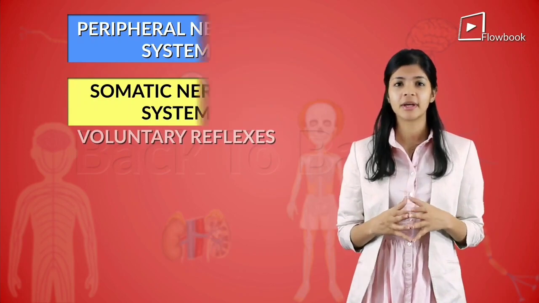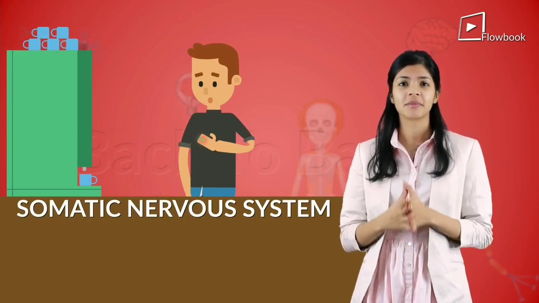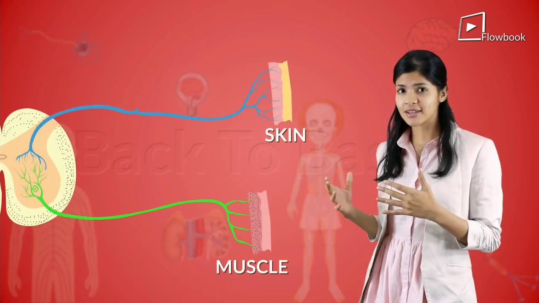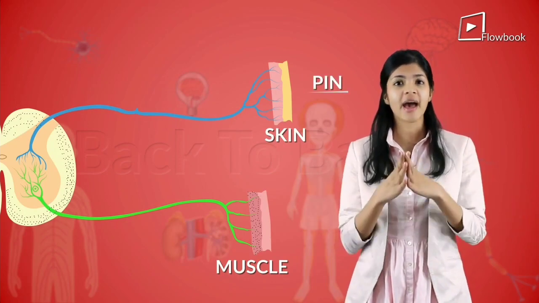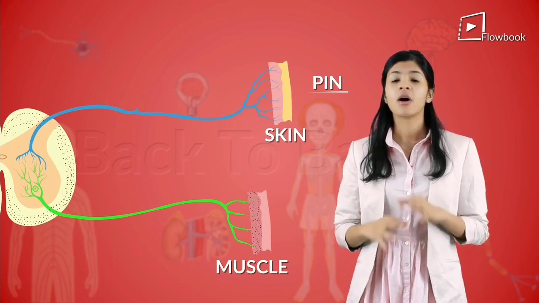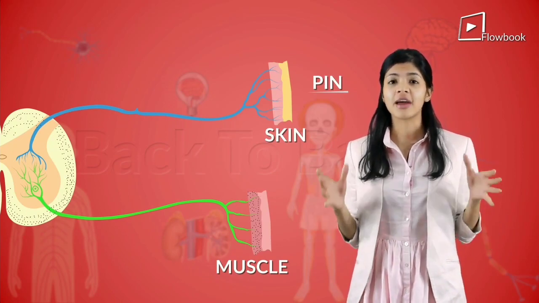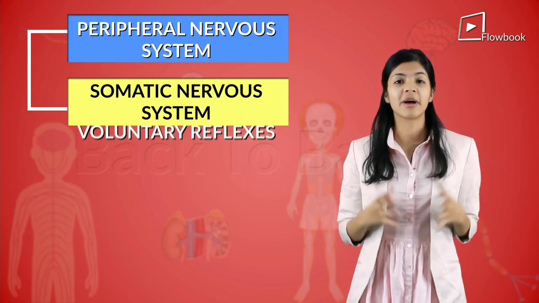For example, it keeps you in touch with the outside environment. If you get pricked by a pin, your first reaction is to remove your hand with a jerk. This is controlled by the somatic nervous system. It relays the sensory and the motor information between the outside environment and the central nervous system. All the voluntary reflexes and responses are controlled by this division.